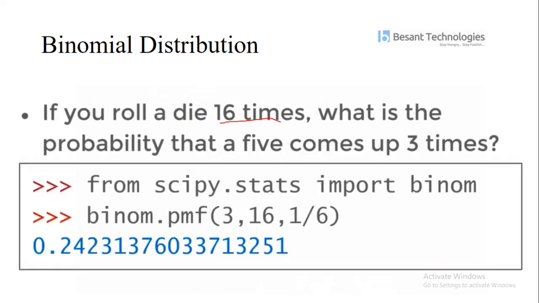To apply the binomial distribution in Python, from the SciPy framework we import binom, which is the binomial distribution, and I check how many times I can get 3 or 5.